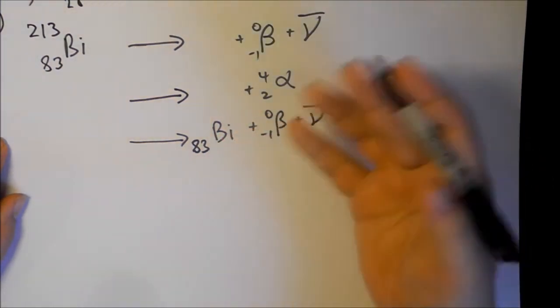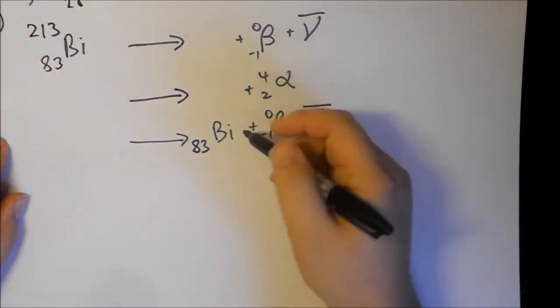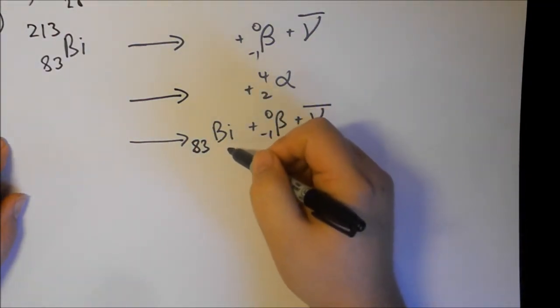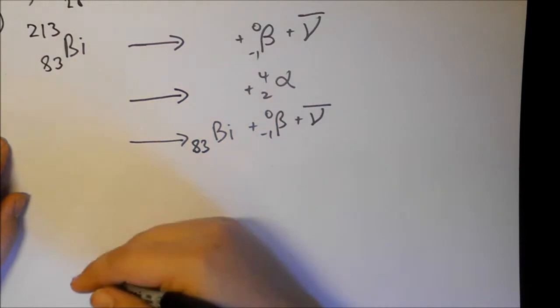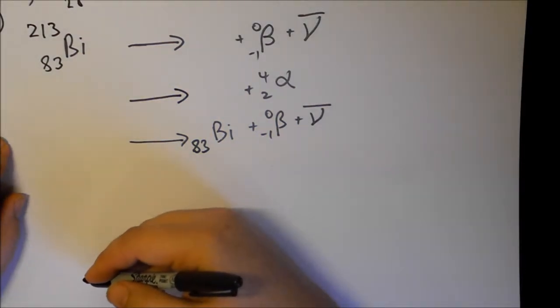Because if it was 84, it would be a different element. If it was 82, it would be a different element. So to end up with bismuth again, it must end up with 83 protons. So that's our first bit of the puzzle.